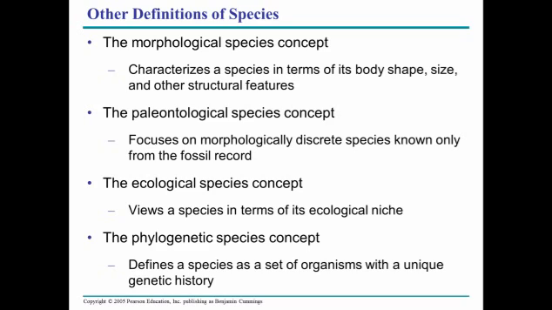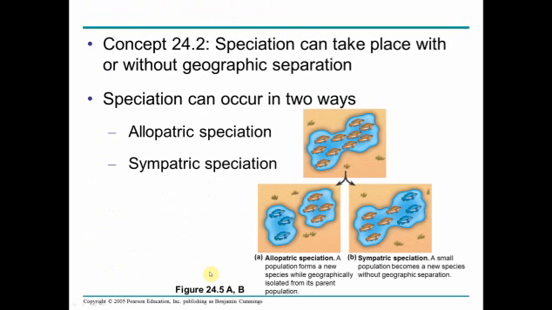It's been lumped in with another dinosaur that was said to be the same, and I want to say it's the Brachiosaurus. The ecological species concept, basically they live in different ecological niches, so they are different. And the phylogenetic species concept, basically a different genetic history, so they can't reproduce. Different phylogeny. And we'll take a pause on this one.